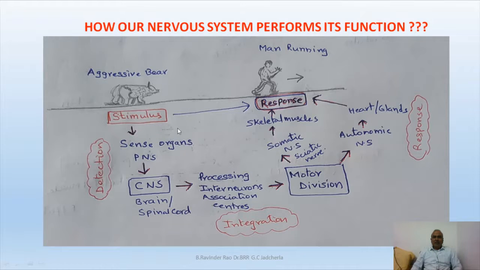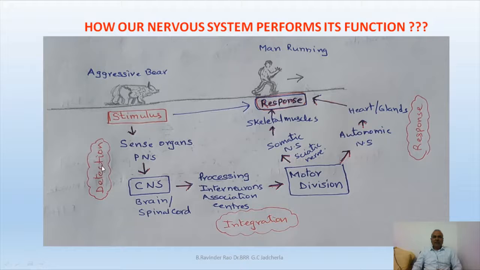How many steps are there in this process? Let us also see this. Before a reflex is exhibited in our body, there are several stages that occur in the nervous system. The first very important process is called detection. The danger stimulus is detected first.